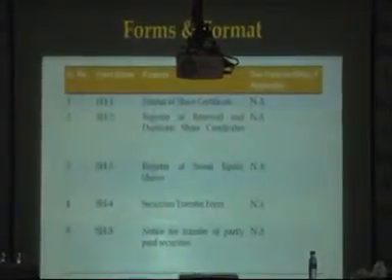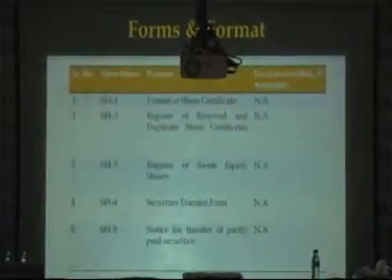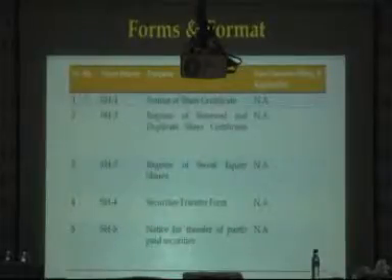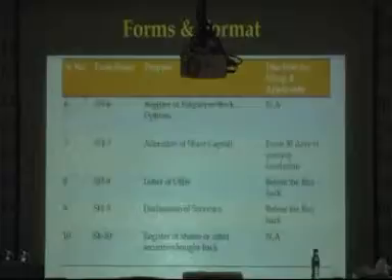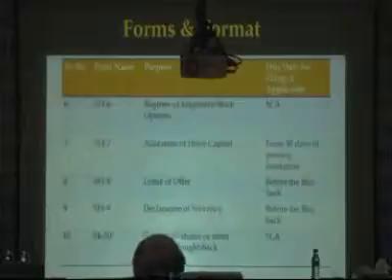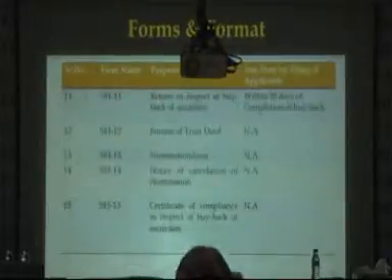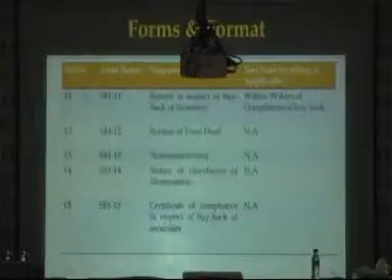These are various forms with respect to shares and debentures. Format of the share certificate is given. Register of renewed and duplicate share certificate is required to be maintained if company has issued it. If it is not issued, of course, that will be nil. Register of sweat equity, securities transfer form, notice for transfer of partly paid securities, register of ESOP, alteration in share capital, letter of offer, declaration of solvency, register of shares and securities bought back. Then nomination form also is there, SH 13.